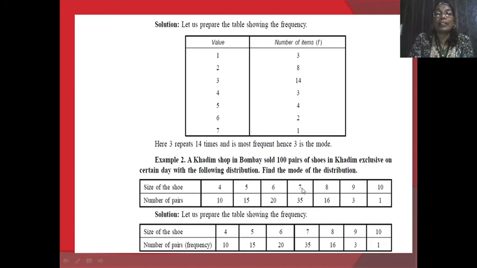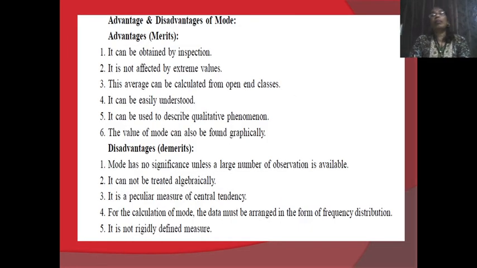These 7 plants have the highest frequency, and therefore 7 is the mode of that data, because it is obtained 35 times in that observation. Therefore we can easily calculate that the mode value is 7, because it has the maximum repetition. Correct? In this manner the mode can be calculated.